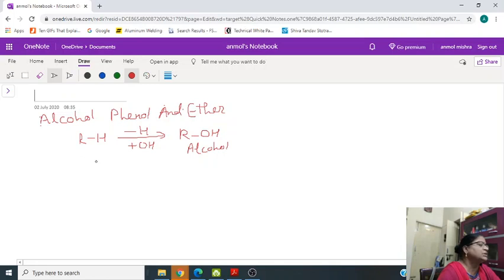In the case of phenol, one hydrogen from benzene is replaced by OH group, then it forms phenol.